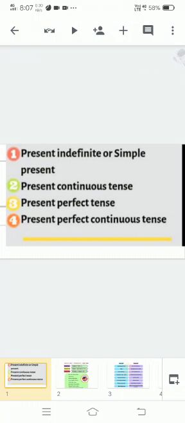In today's video we are going to start with our present tense, all the types: present indefinite or simple, present continuous tense, present perfect tense, present perfect continuous tense. Okay, so you can check my last video. In that I explained tenses and there are all three types, that is present, past, future, and there are these four forms also. Generally I started them, and in today's video we are going to study it in brief. So this video is about present tense, all these four types. In my next video we will be able to see the past and future also. Okay, so let's start with our today's topic.